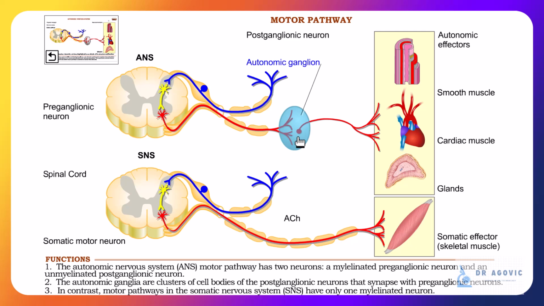In contrast, motor pathways in the somatic nervous system have only one very long myelinated neuron that synapses directly on the somatic effector, such as skeletal muscle.